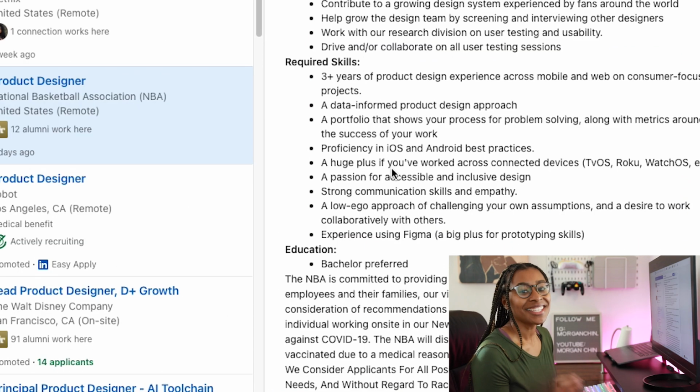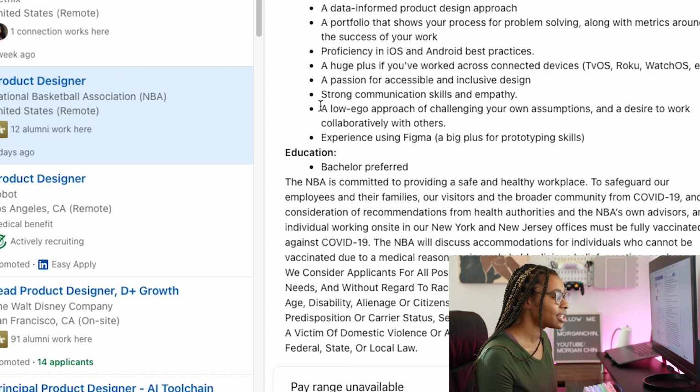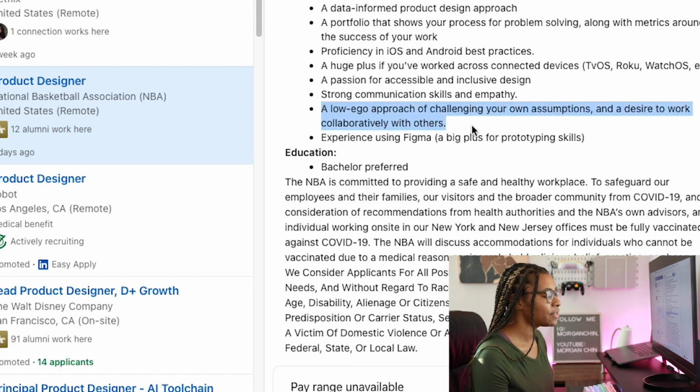The next thing that I see under required skills is a low ego approach of challenging your own assumptions and desire to work with others. Well, hey, did you bring any of your work to other people to get feedback? One-on-one, in meetings, did you have design critiques?